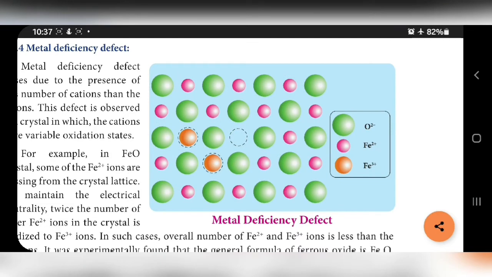So metal deficiency defect means less number of metal ions is present compared to anions. So one of the metal ions is missing here. Because of the missing metal ion, for balancing the charge, 2 Fe2+ get additional charge, that is Fe2+ converting to Fe3+ for balancing charge. This is called metal deficiency defect.